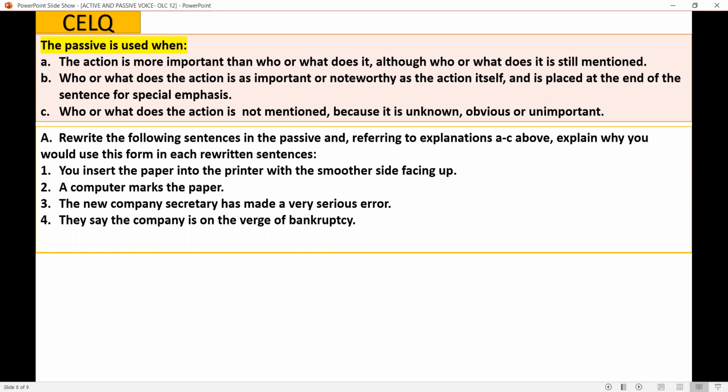So here I have given you 4 sentences in active voice. You have to change this into passive form and you have to see the explanation given above match with that. So the first sentence, you have to change this into passive voice and you have to write which of this is the real explanation. The explanation is appropriate to that particular passive sentence. Let's see this.